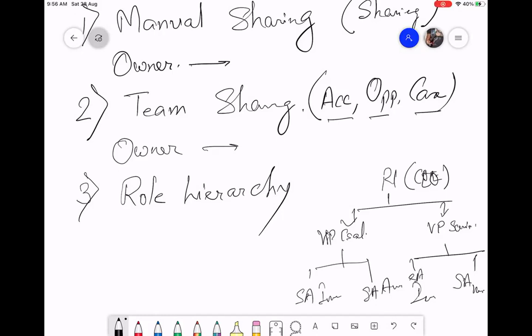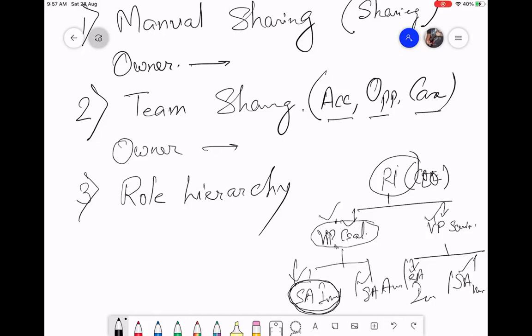So if I have multiple users, like two people working in India who have the same role, they cannot see each other's record. But a person who has been assigned this role can see the data of all the people who have been assigned this role. This guy can see all the records owned by this one, this one, this one, this one, this one, and this one. This guy can see records owned by this one and this one. This guy can see records owned by this one and this one. Clear?